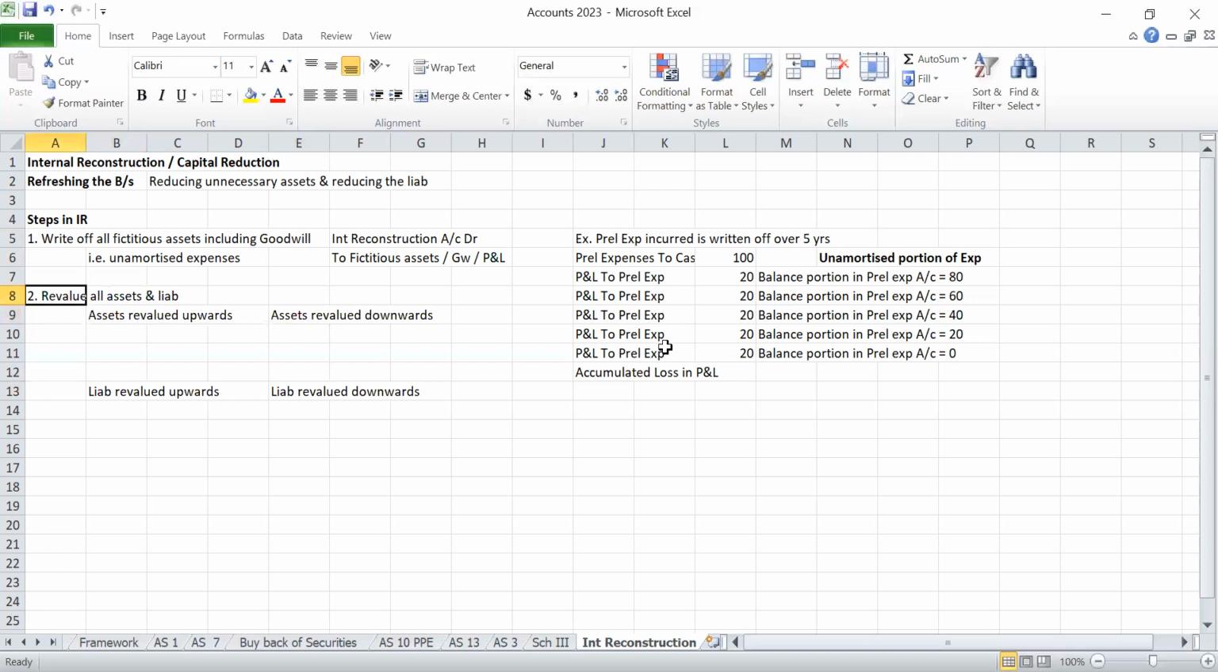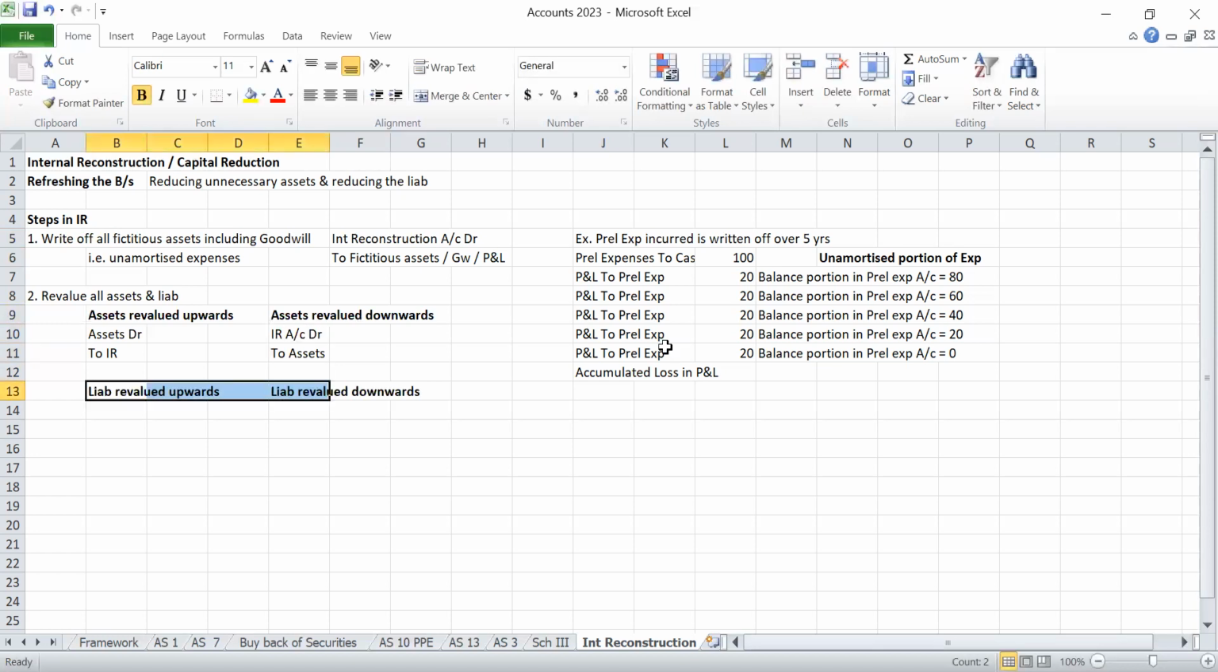For example, land and building revalued upwards. Actual book value is 100, but present market value is 200 rupees. Up by 100 rupees, I have to increase. Assets have a debit balance. To increase the asset, we have to debit, again by creating internal reconstruction. Like that, assets revalued downwards, which is similar to cancellation of assets. So what do I have to do? I have to credit the assets by creating an internal reconstruction account.